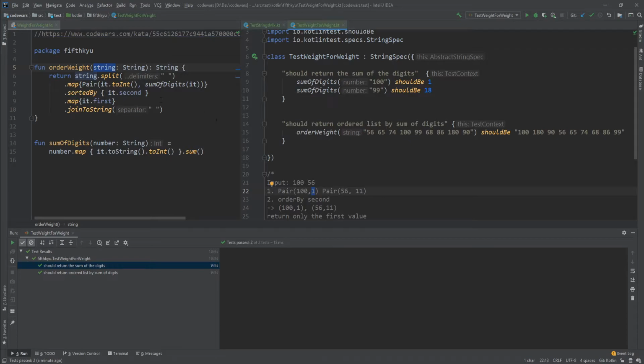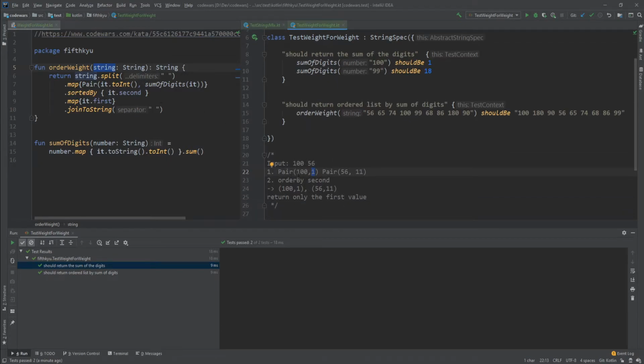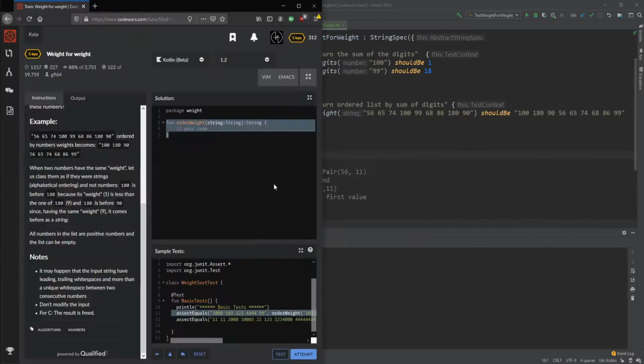And then we're going to sort it by the second value, map it. So mapping here would just mean that we extract the first value of the pair, and then we join it to the string, so it looks like that. Okay, so this is the basic thing that we need to do.